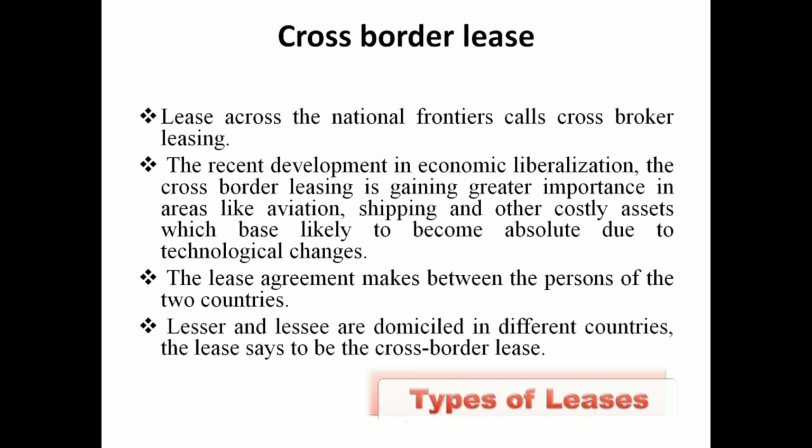The domicile of the two parties, the leaser and the lessee, are in two different countries. That is the importance of this type of leasing. And here the lessee, in the cross-border lease situation, has to pay the amount of the cross-border leasing. That is also an important feature of this type of leasing process.